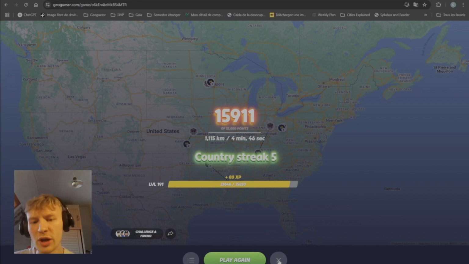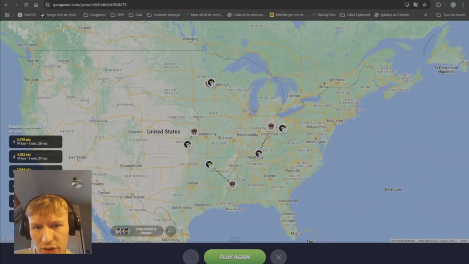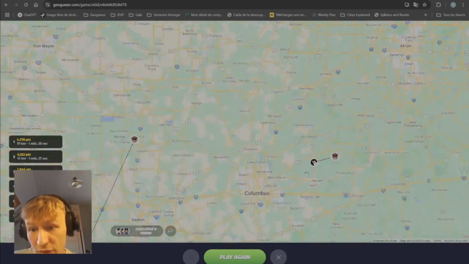So some rounds obviously are still gonna be difficult, like the no car rounds, but as you can see, here we got a very close guess because of the car, as well as on this one.